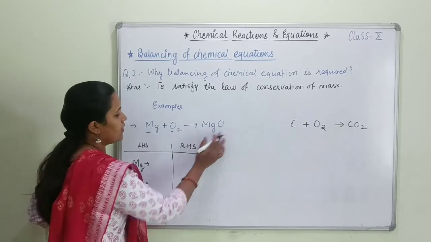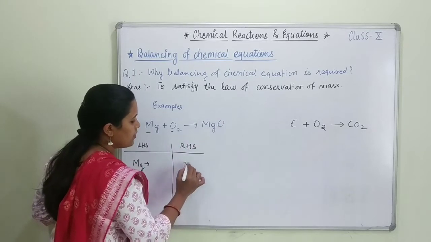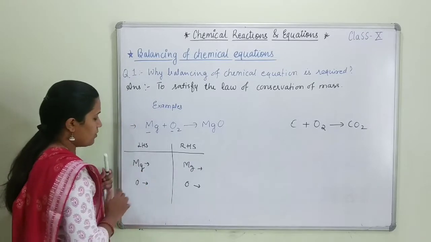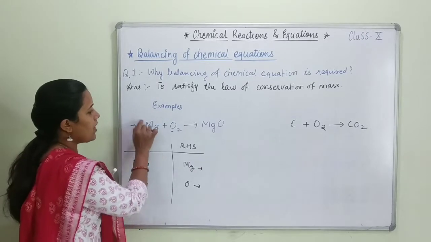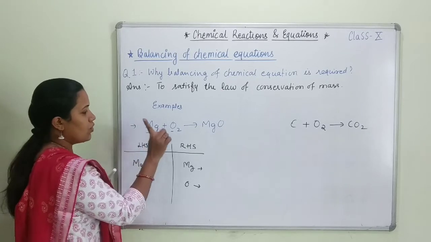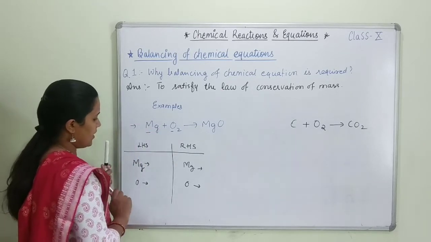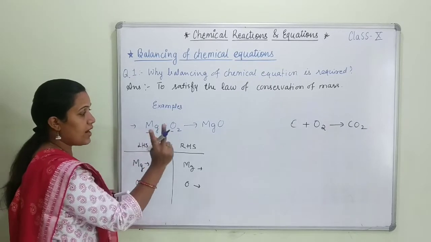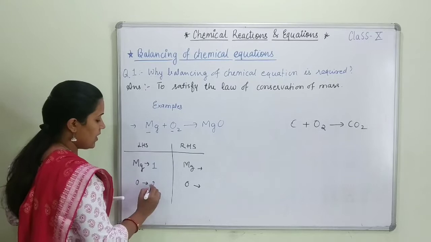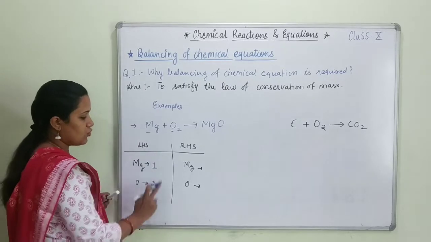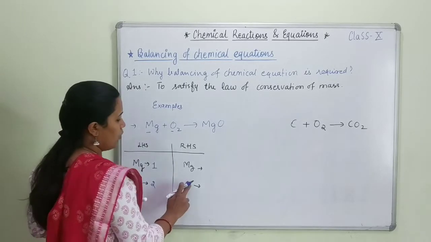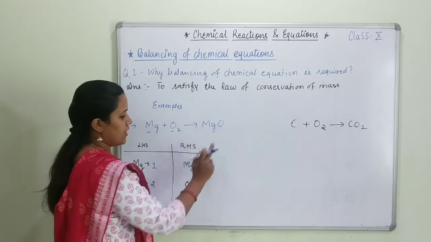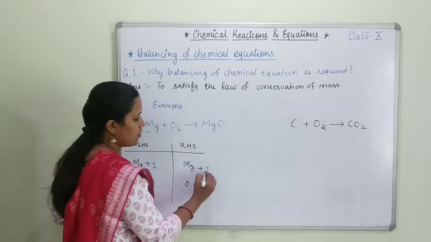Okay, similarly on the right hand side, see, magnesium is there and oxygen is there. Okay, so let's count the number of magnesium. How many magnesium are present here? You can see that only 1. So simply we will write magnesium as 1. Oxygen, I can see 2 atoms of oxygen. So here I will write it as 2 because I saw that 2 oxygen atoms are there. Okay, now come to the product. Now magnesium oxide. So magnesium, how many? Only 1 magnesium is present.